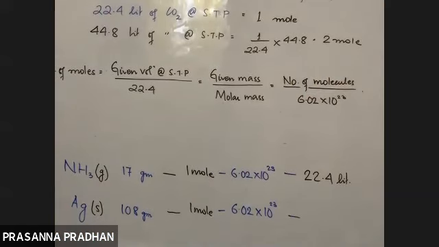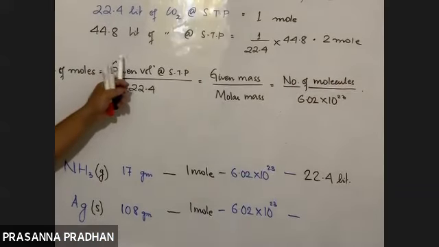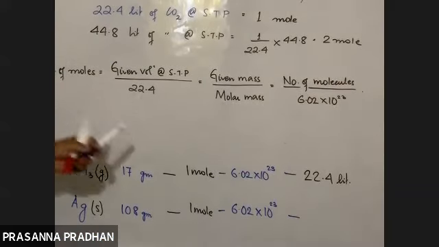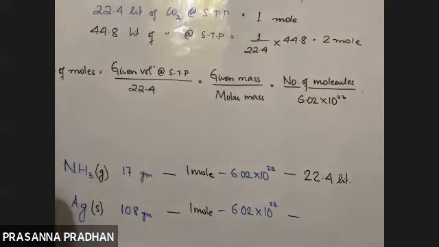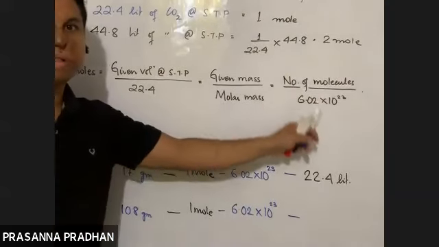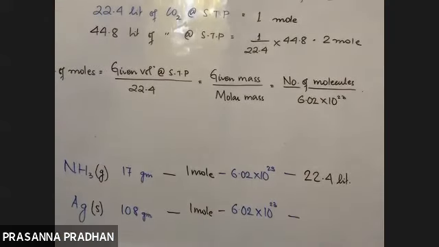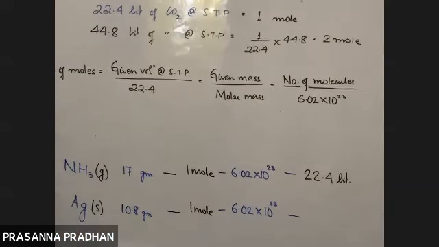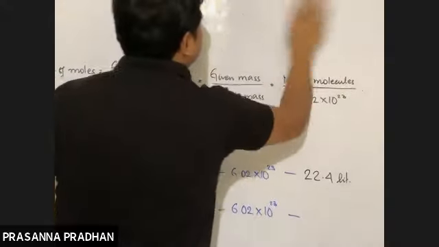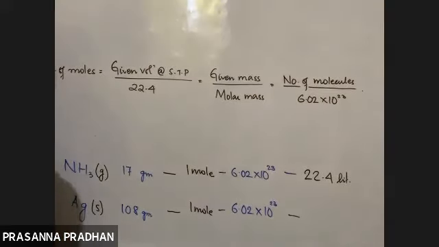So in terms of volume, how will you calculate the number of moles? Given volume by 22.4. In terms of mass, given mass by molar mass. In terms of molecules, number of molecules divided by Avogadro number of molecules. Got it? So let us again develop our concept by solving some more numericals. Okay, fine.